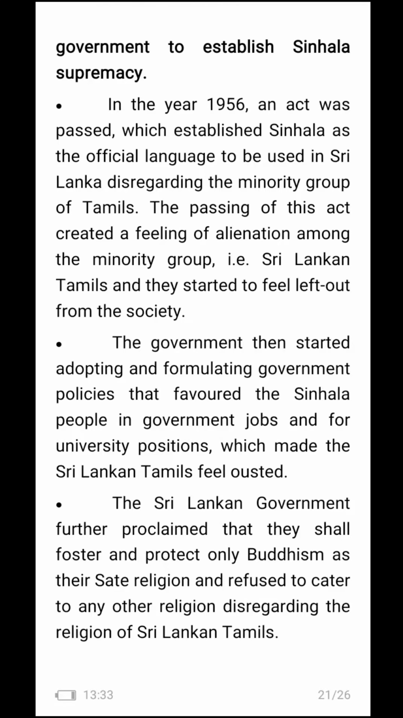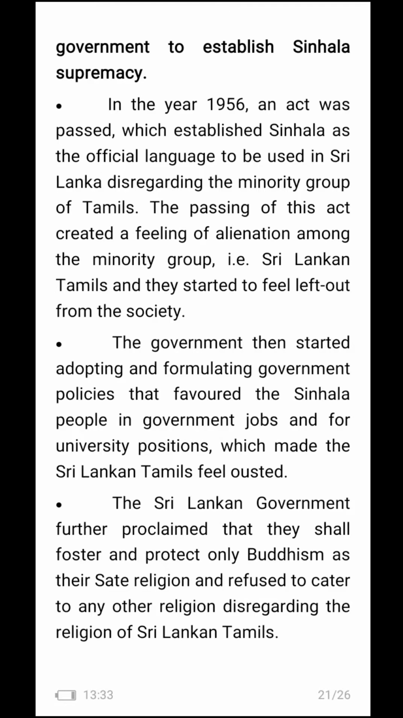In the year 1956, an act was passed which established Sinhala as the official language to be used in Sri Lanka, disregarding the minority group of Tamil. The passing of this act created a feeling of alienation among the minority group, that is, Sri Lankan Tamils, and they started to feel left out from the society.